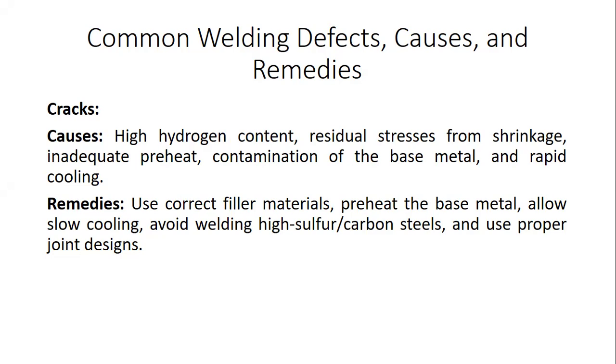What are the remedial solutions? Use the correct filler metals or materials. Preheat the base metal properly. Allow slow cooling. Avoid welding with high sulfur carbon steel content. Use proper joint design according to the welding standards.